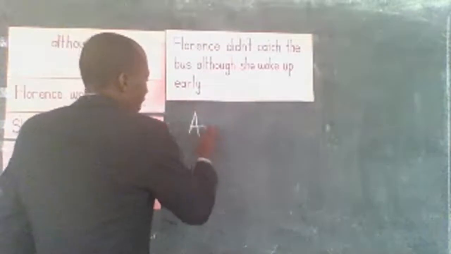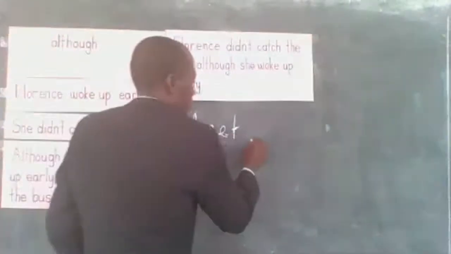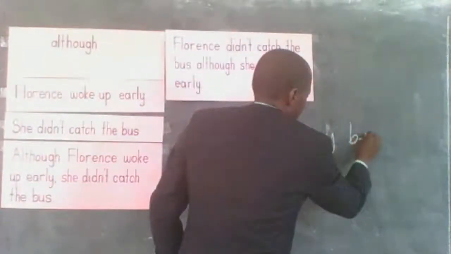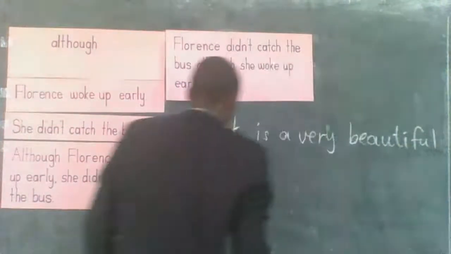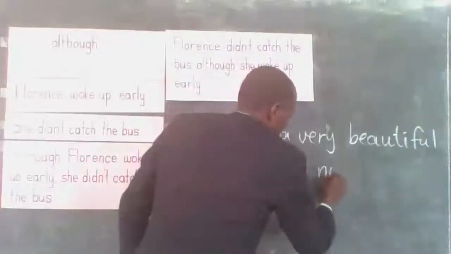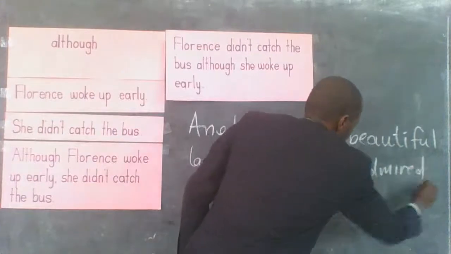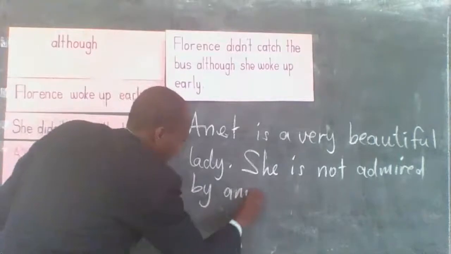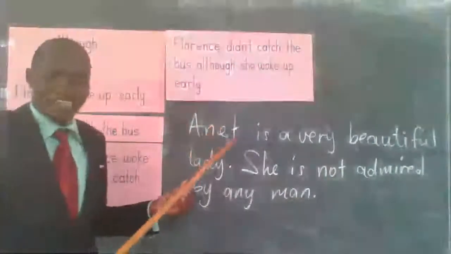For example, we have Annette. We are having another sentence.